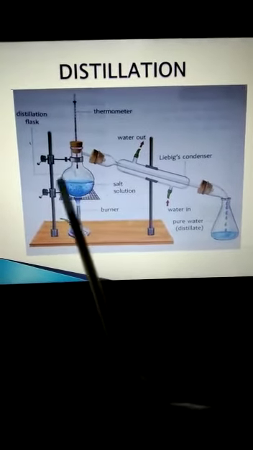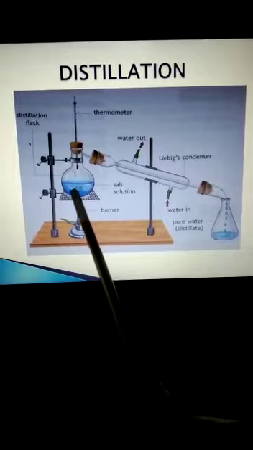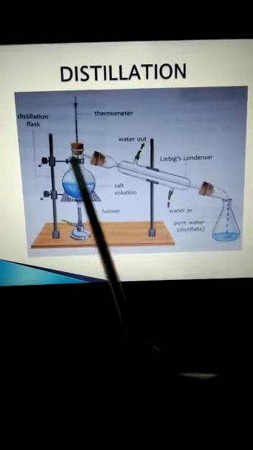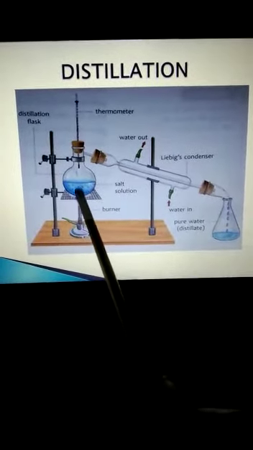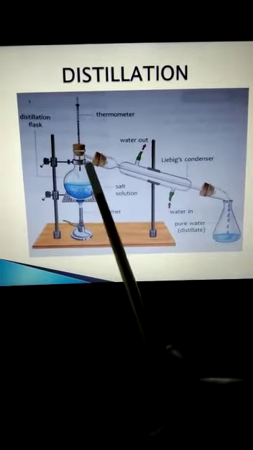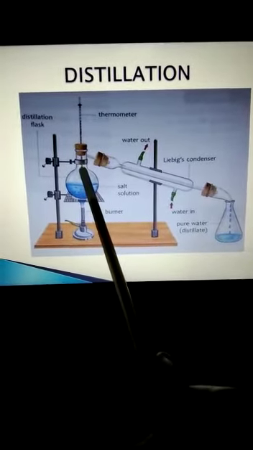So when the mixture of solid in liquid, like a sugar solution, is poured into the round bottom flask and heated, it starts forming vapor.